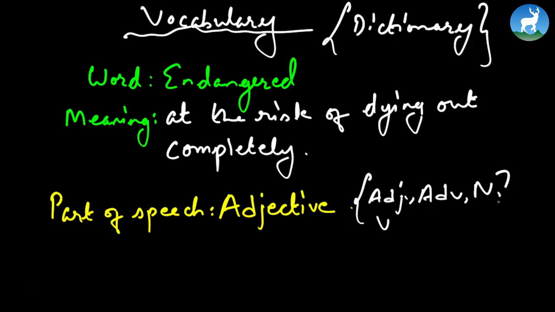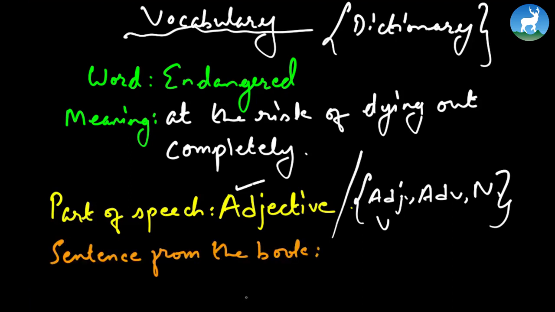And usually, all right, we will be dealing with these for part of speech here: adjective, adverb, noun, or verb. However, let's focus here entirely on this particular part of speech where endangered is actually adjective. This is just for your info, by the way. And then what you write is sentence from the book.